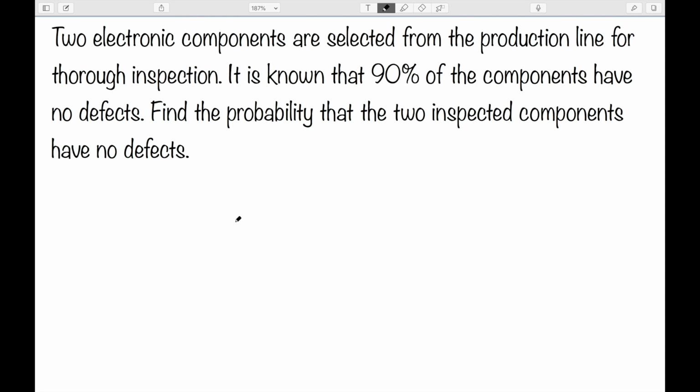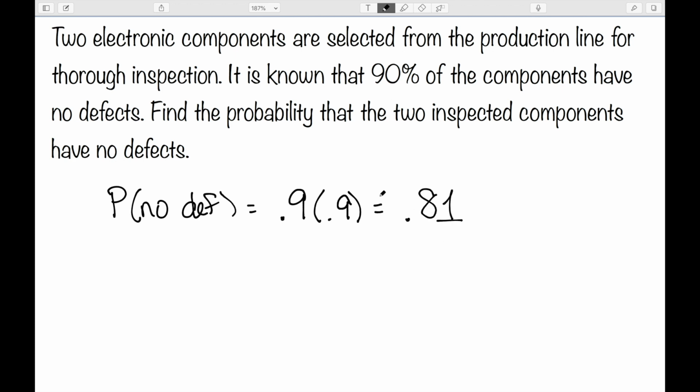Next, two electronic components are selected from the production line for thorough inspection. It is known that 90% of the components have no defects. So I want to find the probability that the two inspected components have no defects. Well, the probability that the first one does not have a defect is 0.9. And these are independent. If one is defective, it has zero effect on the next one. So the probability that the second one has no defect is 0.9. So total, the probability that neither have any defects is 0.81.